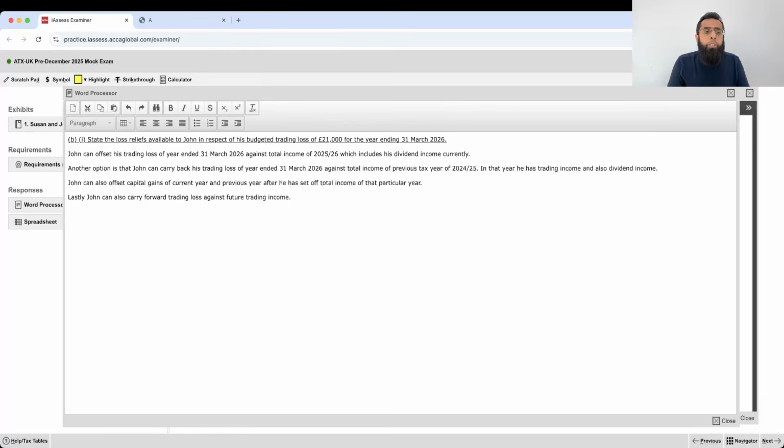Okay. So the question was to state the loss relief options. The loss relief options for trading loss are: current year total income, previous year total income, and offset against the capital gains of the current year or previous year. Once you have offset the total income, you always have an option to go for capital gains. Obviously, in 25-26, he has the capital gain, but it is already covered by the loss and the annual exemption. And lastly, John can also carry forward the loss against future trading income. These are the trading loss relief options.